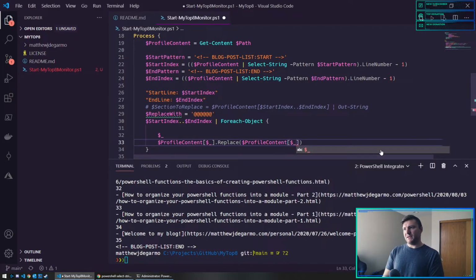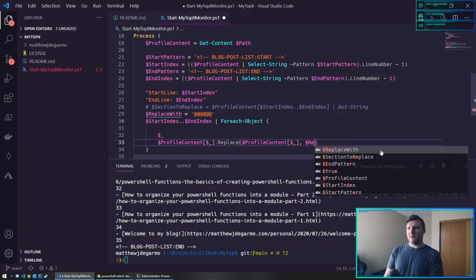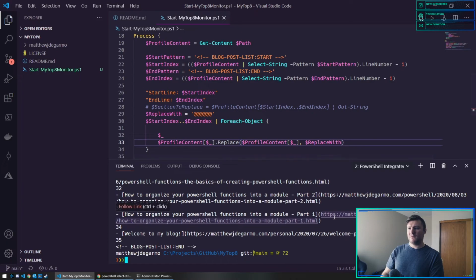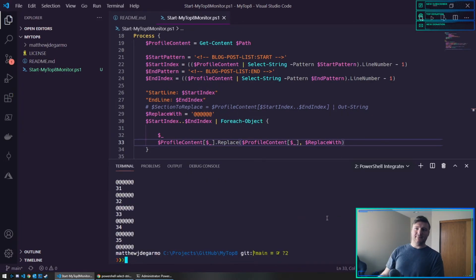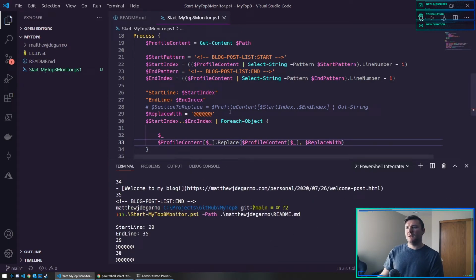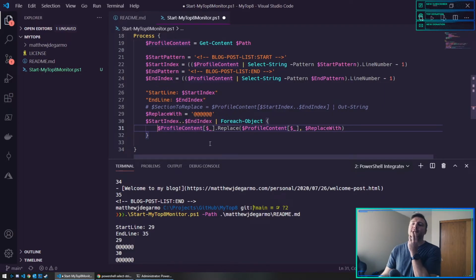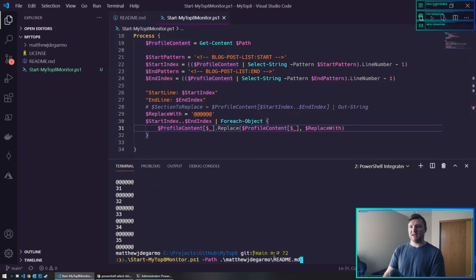This seems redundant to me. Replace, again, referencing the whole line with replace with. That did it. Now I don't need this anymore. I just replaced those lines. Let me run this again and see what this looks like.